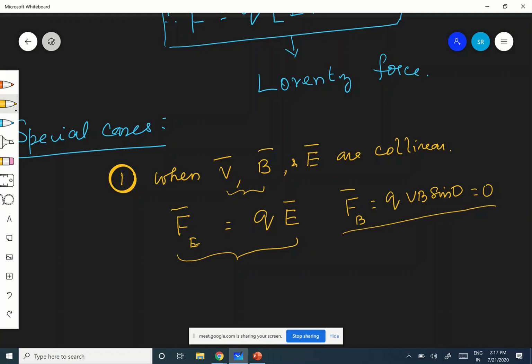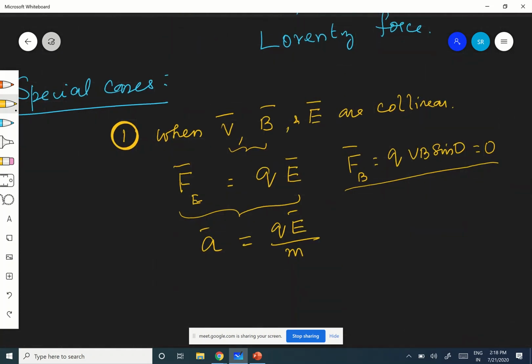Because the particle is experiencing a force due to the electric field, there will be some acceleration. Definitely, the particle will get some acceleration, because although there is no force due to the magnetic field, it experiences force due to the electric field. Therefore, what will be the acceleration? It is QE by M. The particle gets acceleration only because of the electric field.